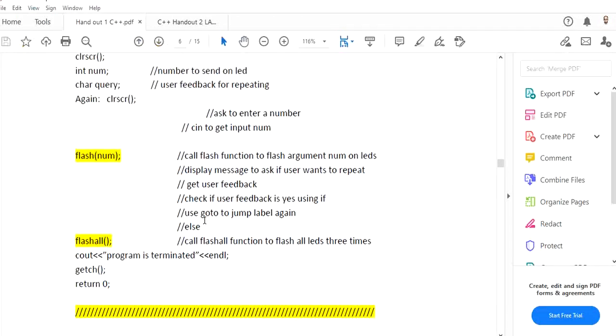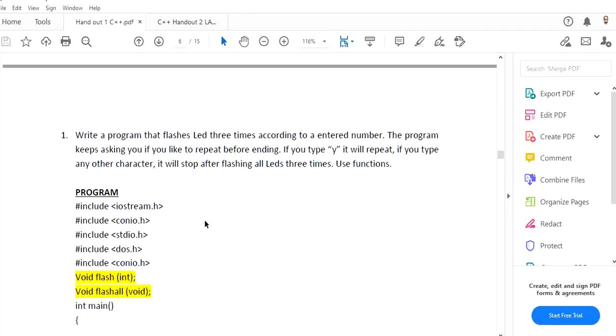Now let's go back to the handout. What we are doing here: write a program that flashes LED 3 times according to an entered number. So you have an entered number. Let's say I enter, assume, 255. So it will flash all the outputs, because 255 means 8 ones, right? All the outputs, 3 times.